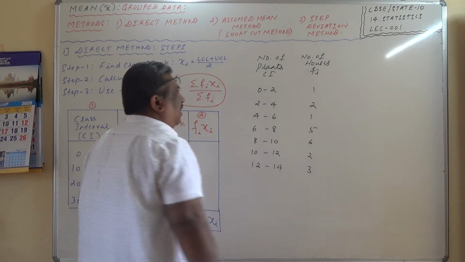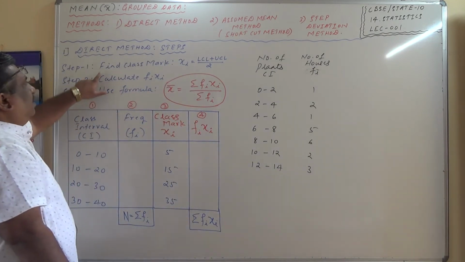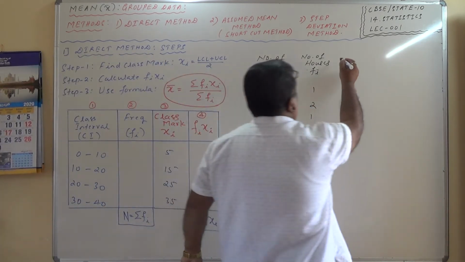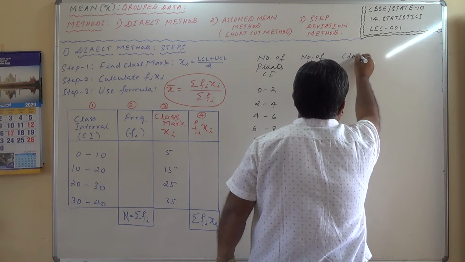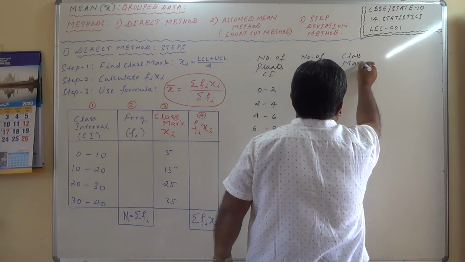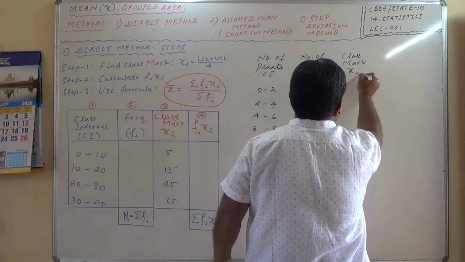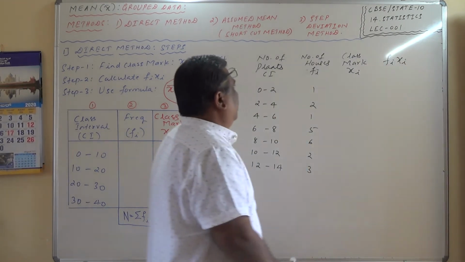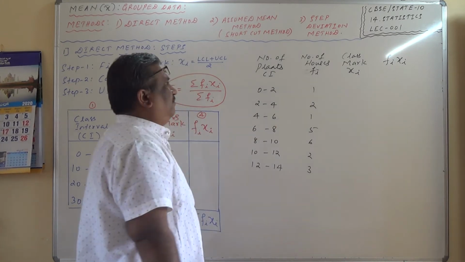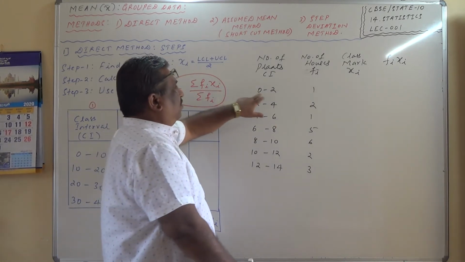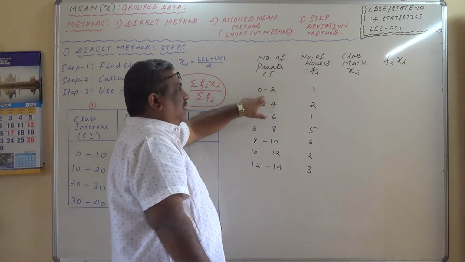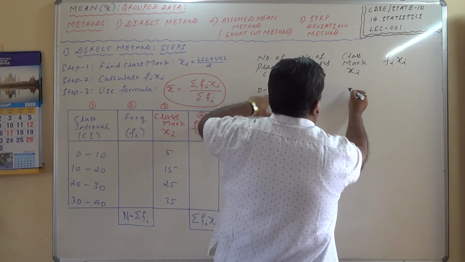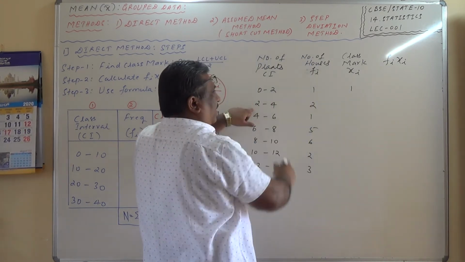How to find it now? Let us set up the steps here. Find the class mark. Another two columns are required, class mark and fi xi. So class mark, which is represented by xi, and one more column fi into xi. Class mark is the midpoint of that class interval. 0 to 2: 0 plus 2 divided by 2, which is 2 by 2, which is 1 here. 2 plus 4 divided by 2, 3.